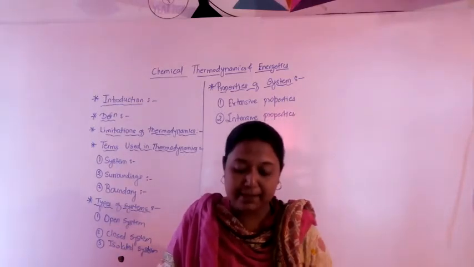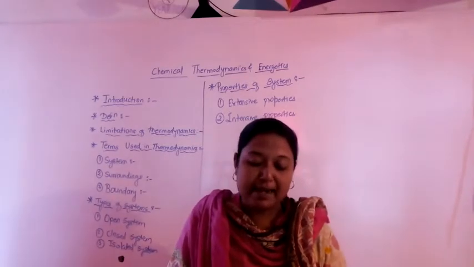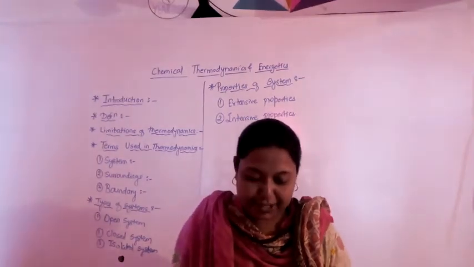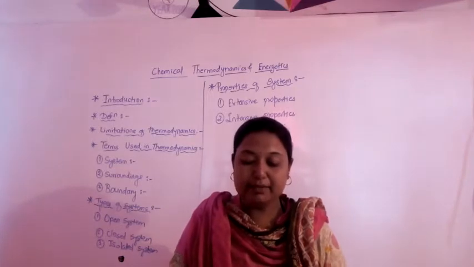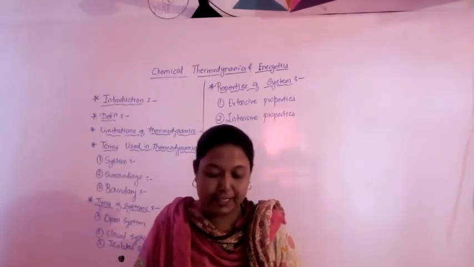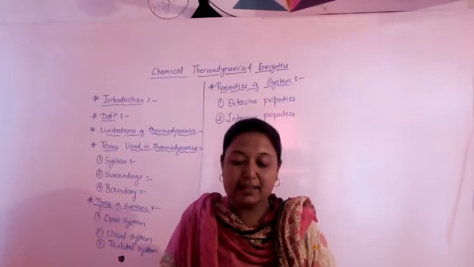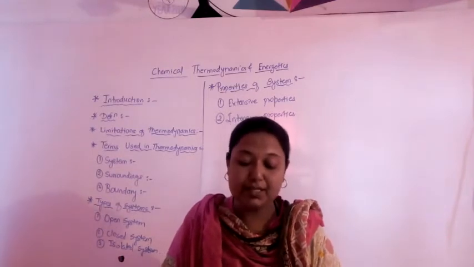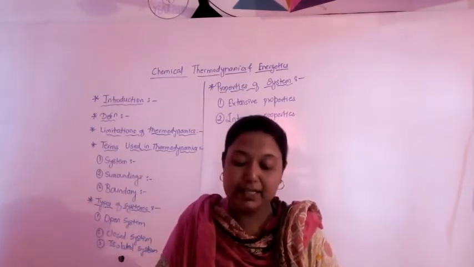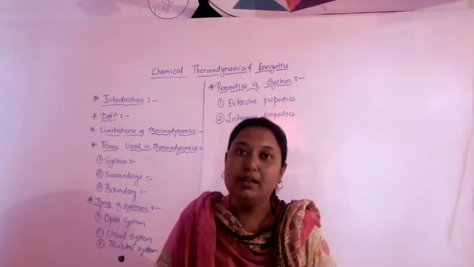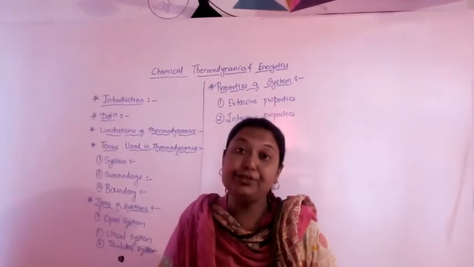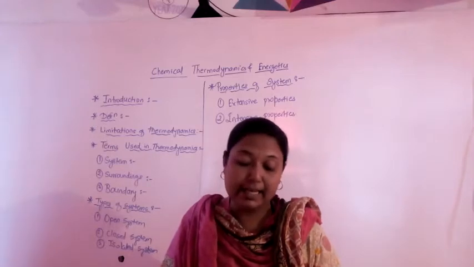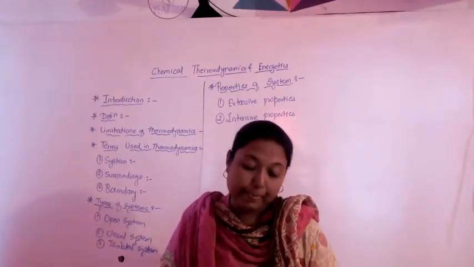For example, when a substance participates in a chemical reaction, the chemical energy stored in it is converted into heat energy. Similarly, we know the conversion of heat energy into mechanical energy in an engine. Second example, chemical energy is converted into electrical energy in a galvanic cell.